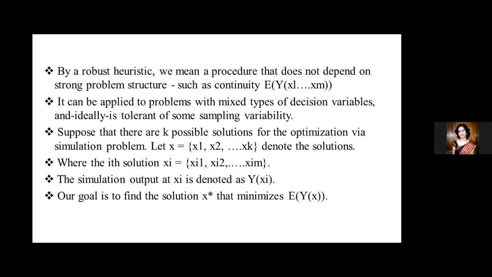Now, suppose we have k different possible solutions for one single problem. For example, if x is the solution, we have k solutions x1, x2 till xk for one problem. We now have to select one particular solution. Say if xi is the optimal solution, we have to select that xi which is optimal for the particular problem. When we select that optimal solution, it will be denoted as y of xi. Our goal is to find the solution x star, which will minimize the value of E of y of x.